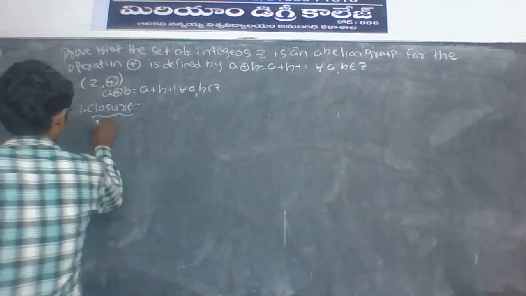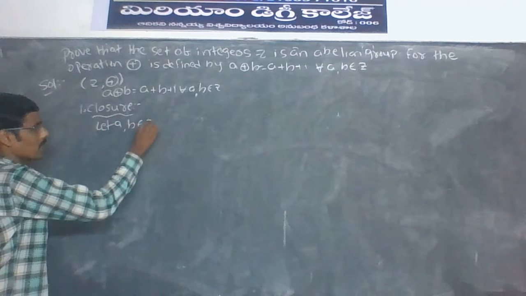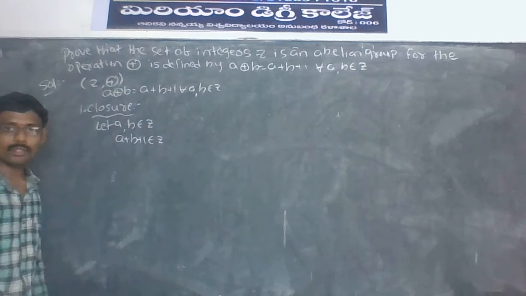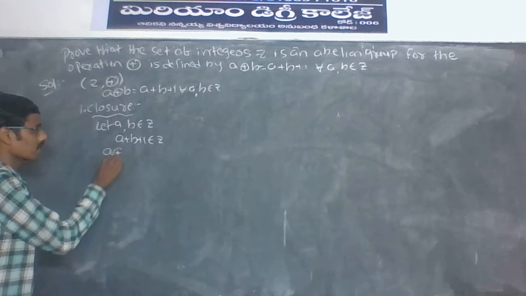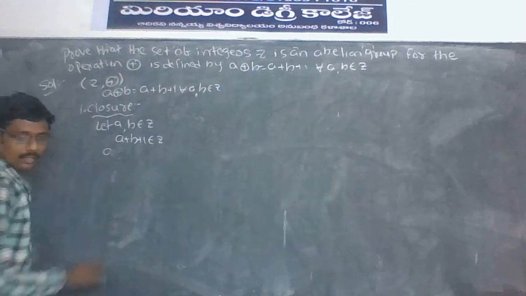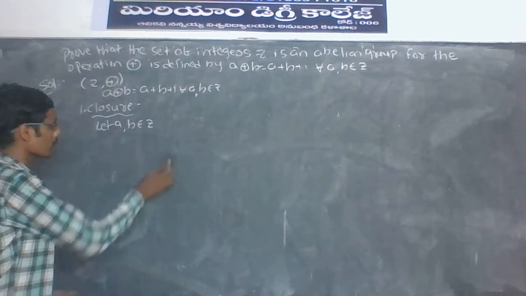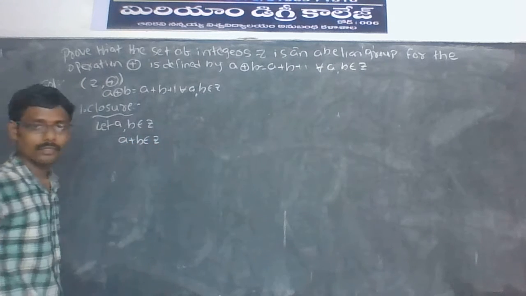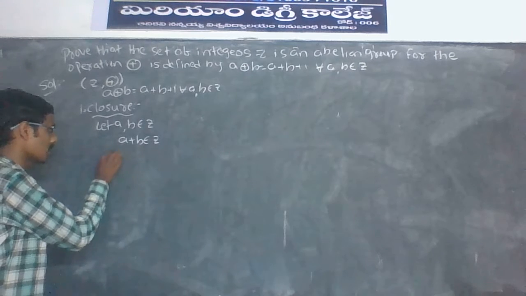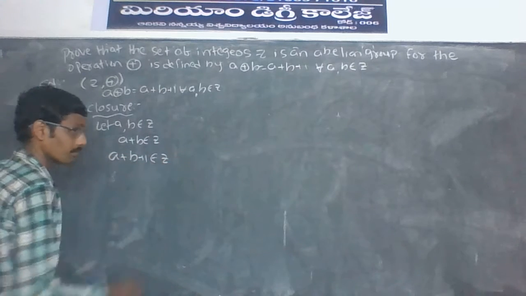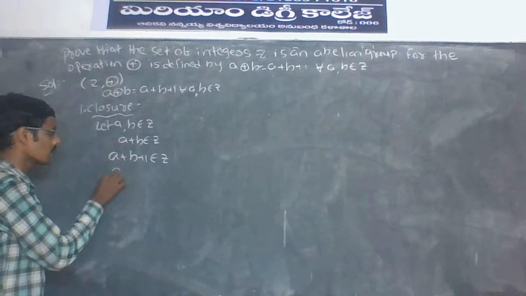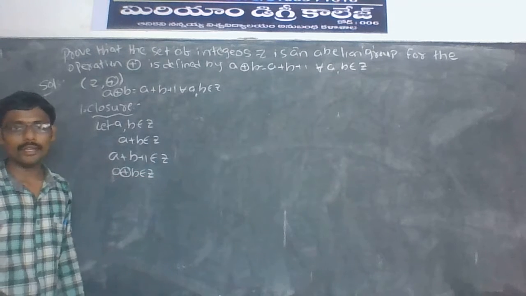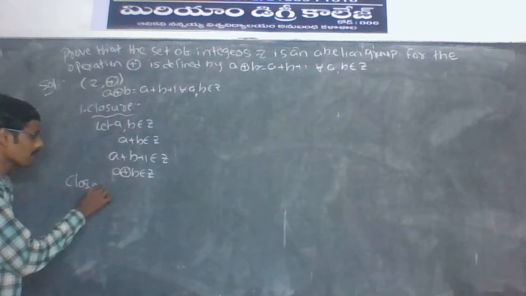First, closure. Let a, b belongs to Z. Then a + b belongs to Z, and a + b + 1 belongs to Z. A + b + 1 can be written as a ⊕ b, which belongs to Z. Closure property satisfied.